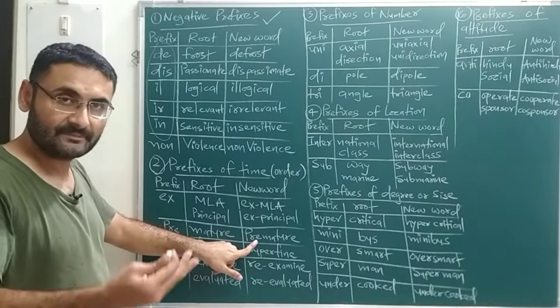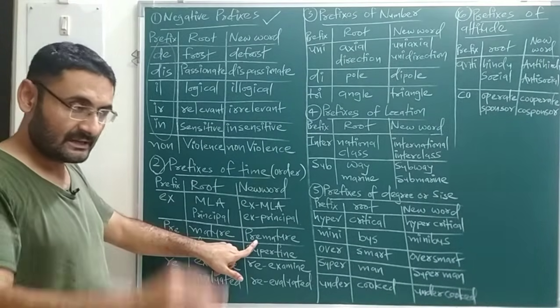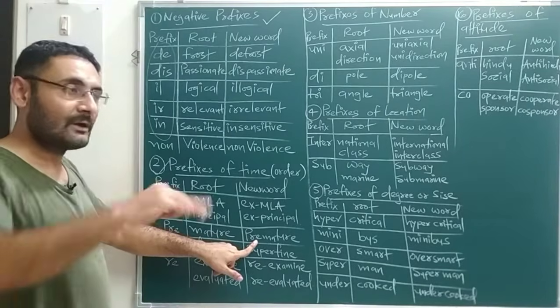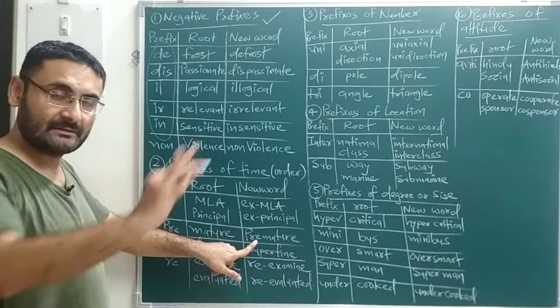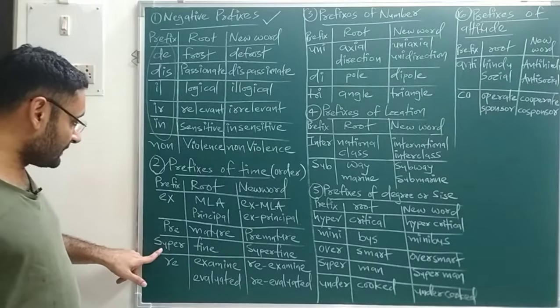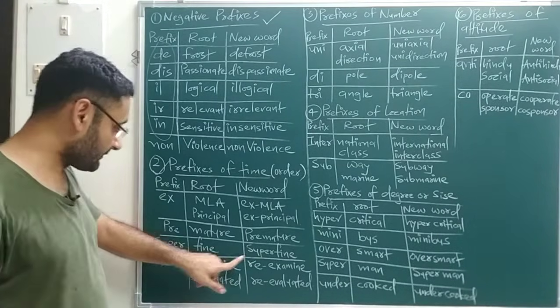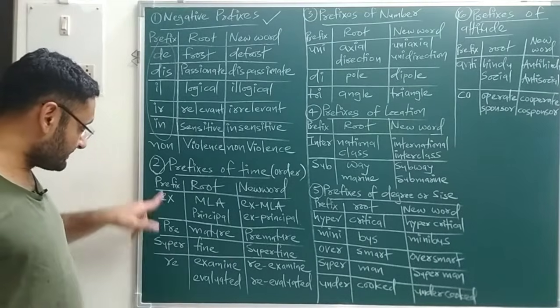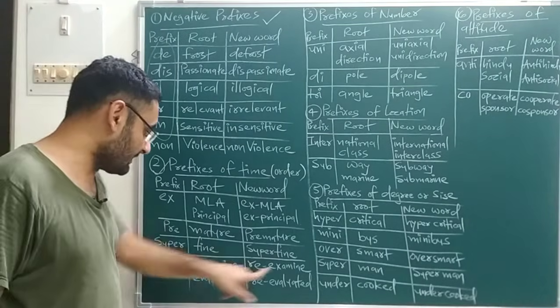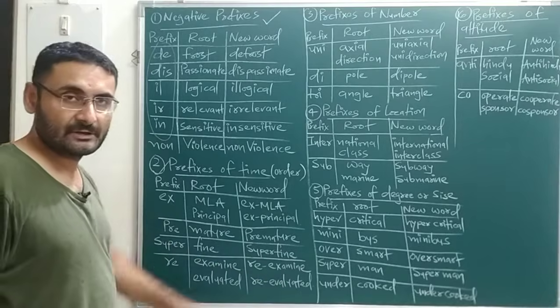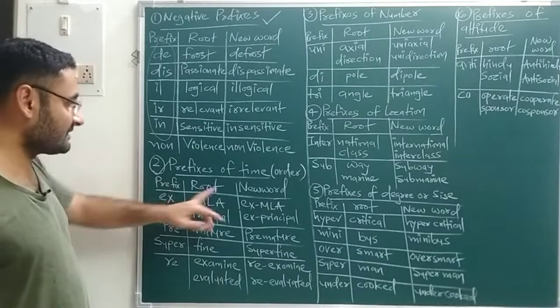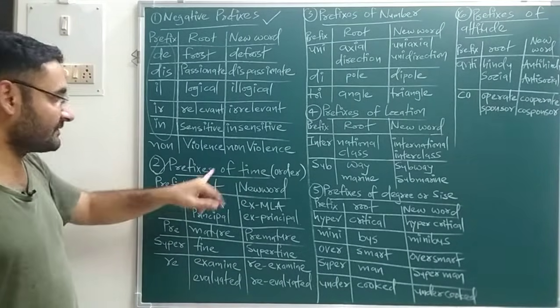Premature, one type of time, that boy is premature, he is not properly mature. The day will come, then he will become mature. So time. Then re is the prefix. Examine means re-examine and evaluated means re-evaluated. Okay, so such type of prefixes which show the time are known as prefixes of time.